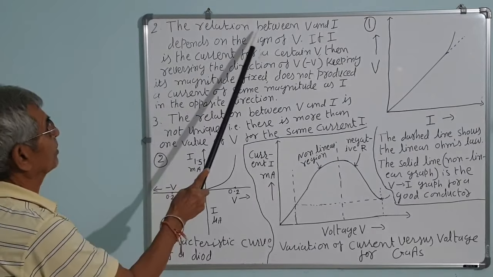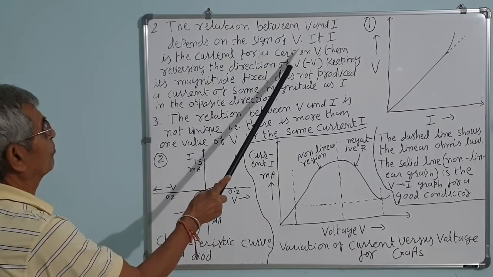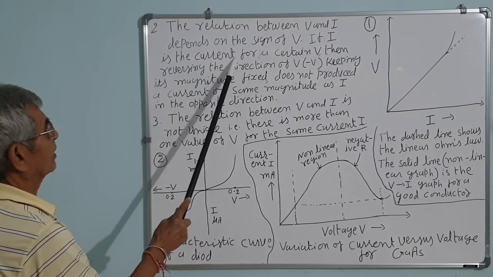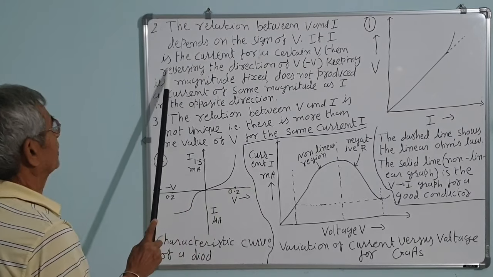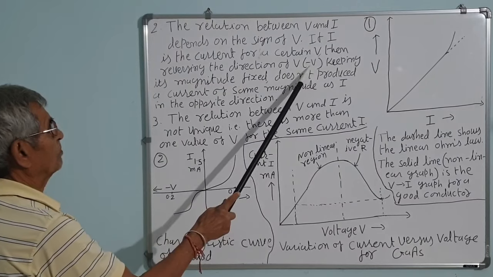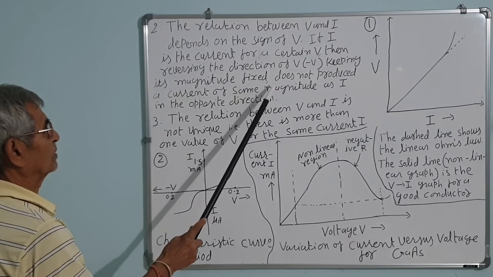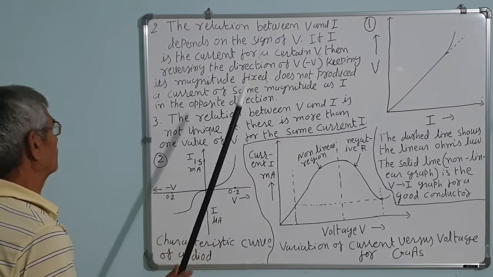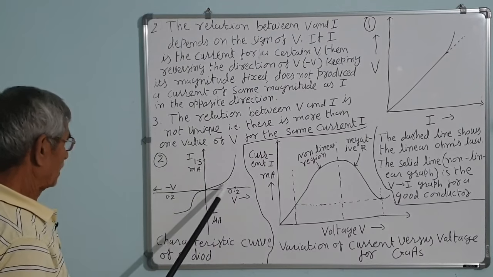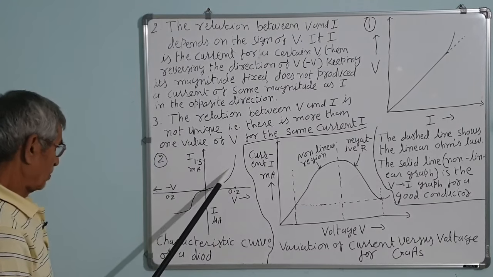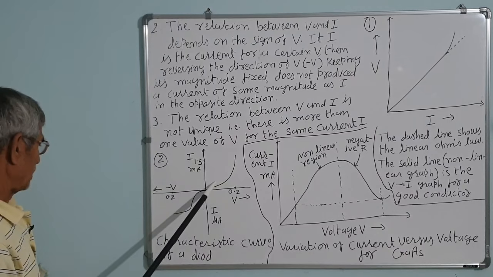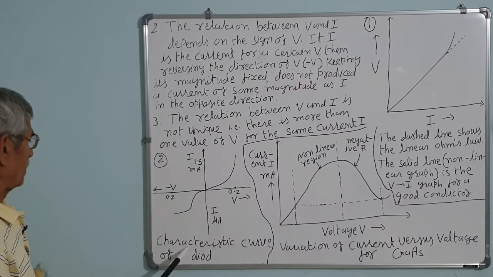Number 2, the relation between V and I depends on the sign of V. If I is the current for a certain V, then reversing the direction of V, that is minus V, keeping its magnitude fixed, does not produce a current of the same magnitude as I in the opposite direction. You can see this is the characteristic curve of a PN junction diode.